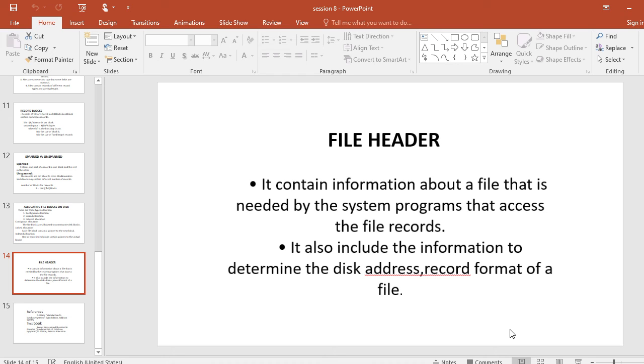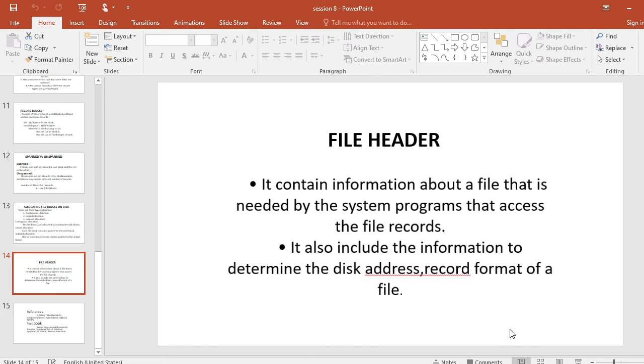Then you can understand what a record is, what the record types are, and placing file records on a disk. Then data types, what data types are available in record types. Then what is a file, the definition of a file, fixed length records and variable length records, because a file is a collection of many records, of which some are fixed length records and some are variable length records.